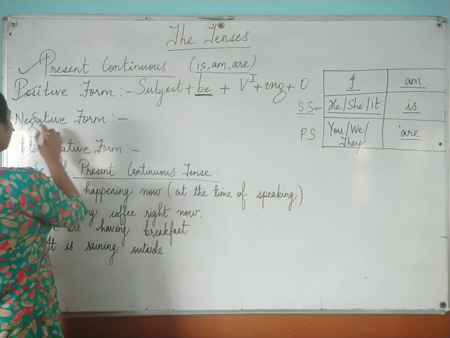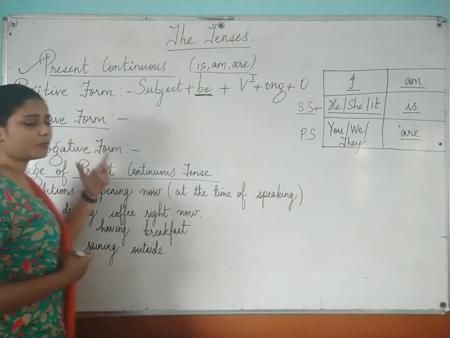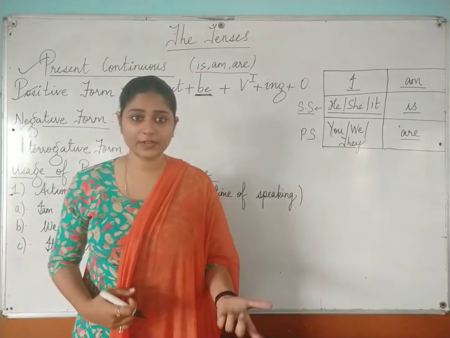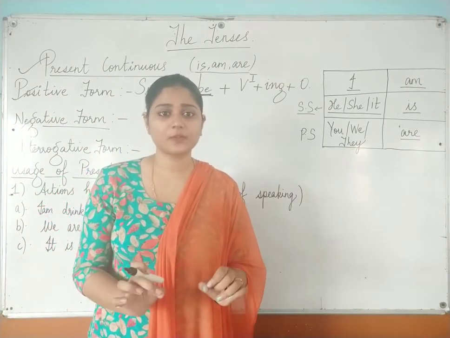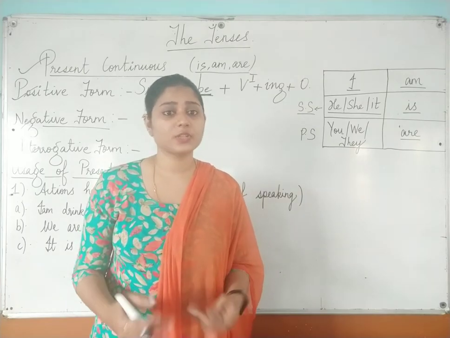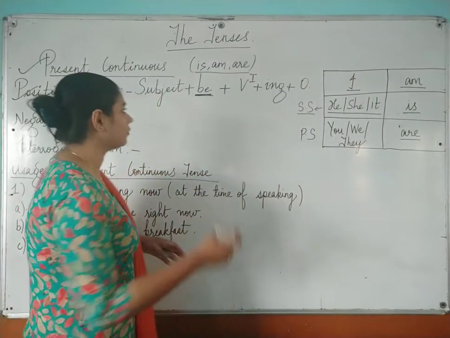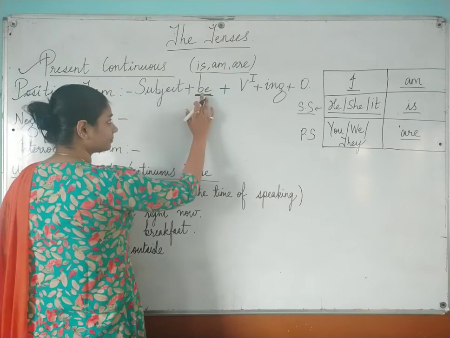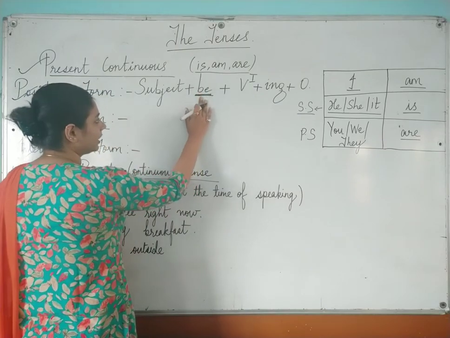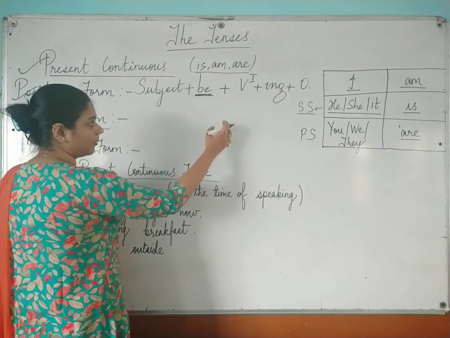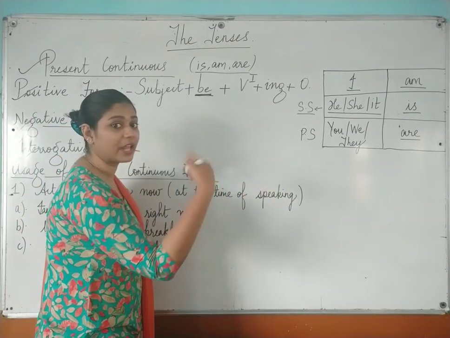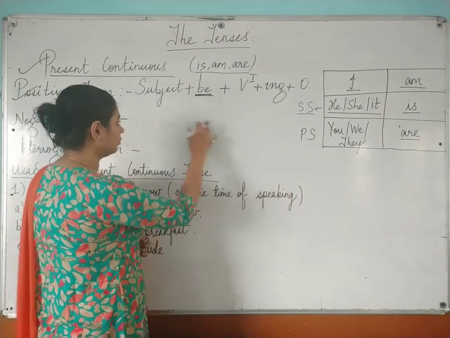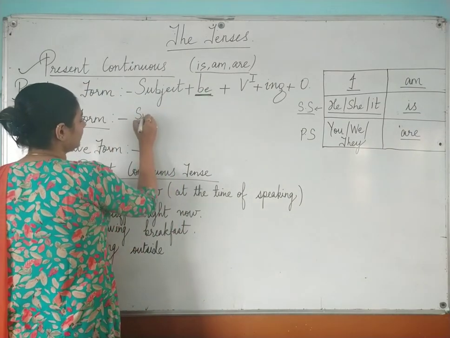Okay, so next one is the negative form. The negative form, already I told you, these are your negative sentences. So you just have to add not. Now the question is where you have to add not. So you have to add not after your helping verb. Like I am playing, I am not playing. So after am, you are placing your not. Okay. So it will be what? It will be like this.